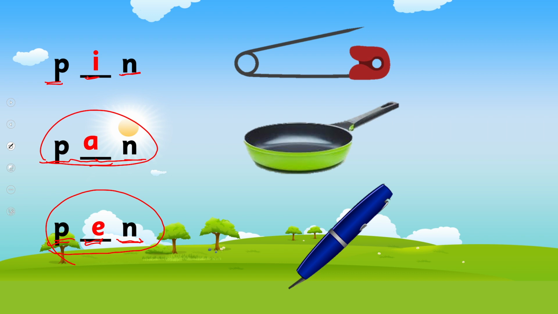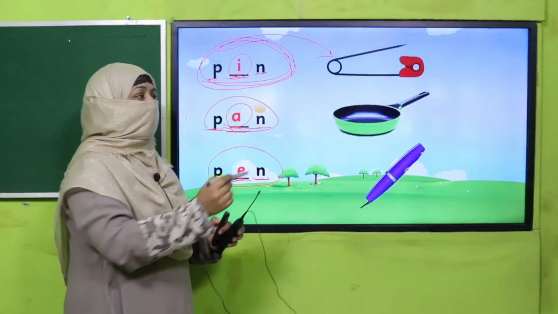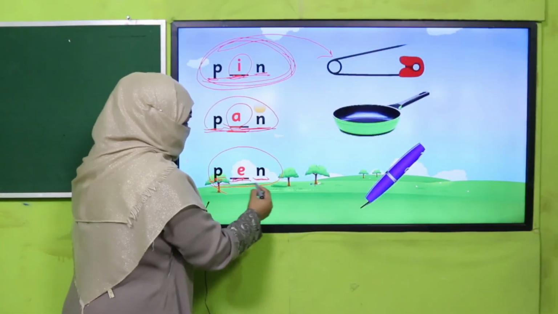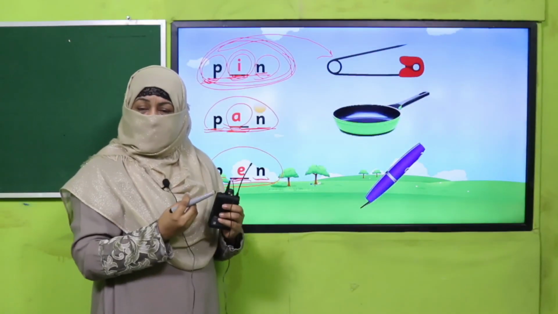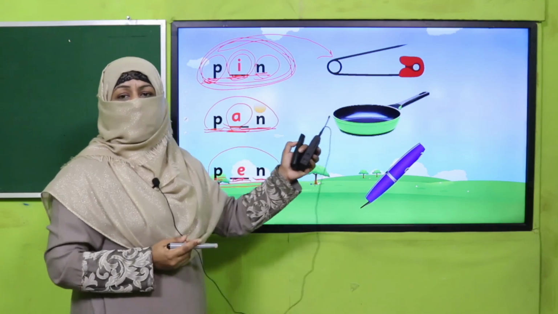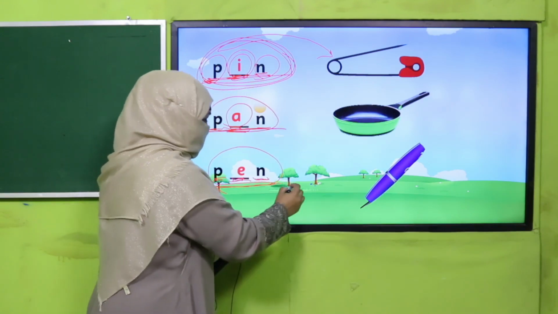You see, just by changing one letter, it becomes a new word. That's why we need to pronounce each letter, and we need to blend all the sounds to say the word correctly. We are just changing one letter and it is becoming a new word. Pen, pan, pen. The initial sound, the last sound are same. Only this sound is changing and it is becoming a new word. So we need to pronounce each letter correctly so that we can say the word correctly by blending the sounds. Pin, pan, pen, right?